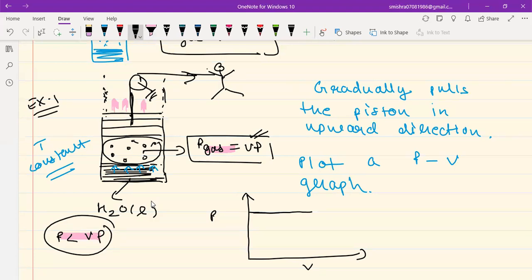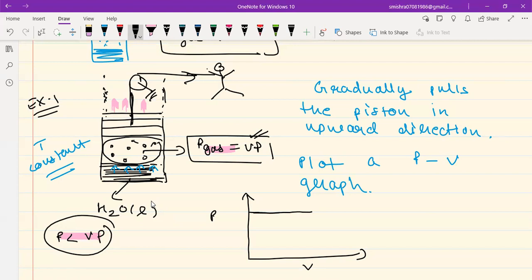Now, up to which point can this happen? See, I told you the container is infinitely long, but I do not have an infinite quantity of liquid. So as the liquid is evaporating, naturally the amount of liquid is decreasing from the bottom. Okay, so obviously after a certain time all the liquid will be consumed, and once all the liquid has been consumed, then obviously there cannot be any evaporation.